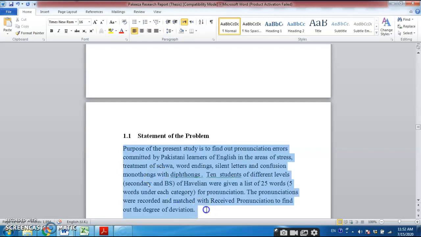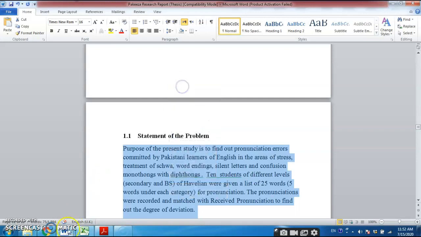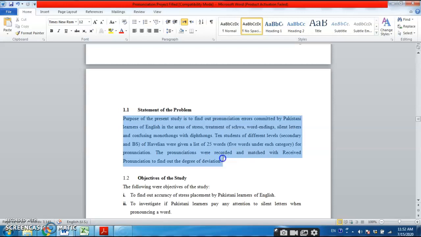So you can keep this one, and you can copy it, and you can go to the document which I have sent. You can place it here. Or you can use this one, or you can amend it. So I think you have got the option, but the document which I have shared is nicely done, and you can use it in your report. So this way you can continue amending your document.